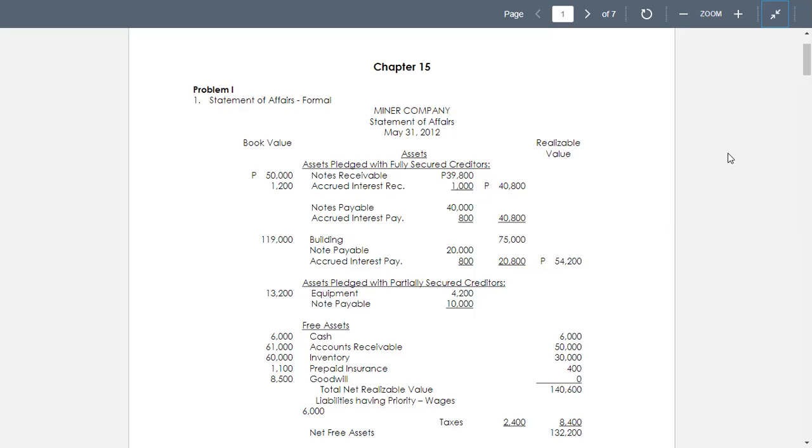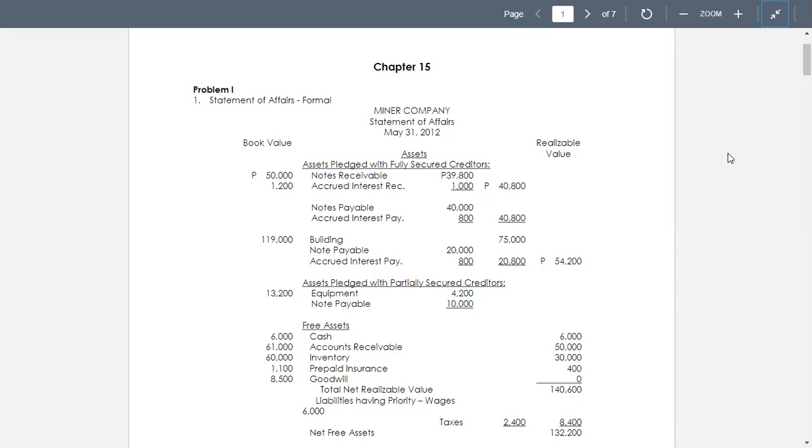And so for the difference of 140,600 minus 8,400, that leaves only 132,200. That's the net free assets.